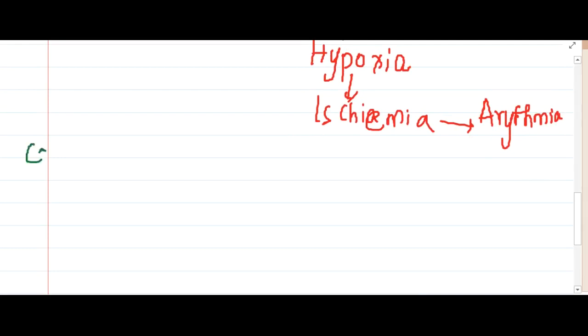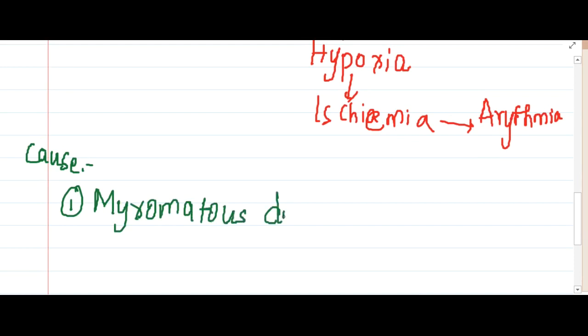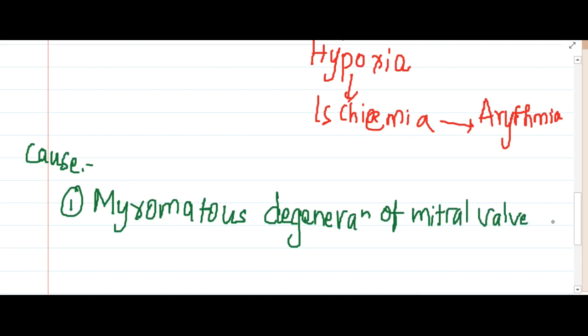The causes of mitral valve prolapse: one, there can be myxomatous degeneration of the mitral valve. This is the type of degeneration most commonly involved in mitral valve prolapse.